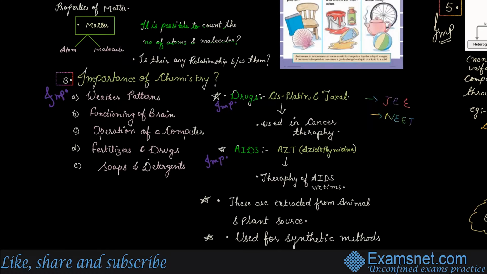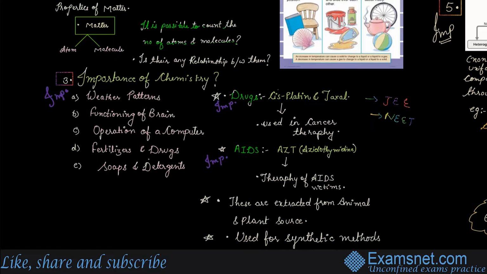Okay, so cisplatin is a drug, and Taxol. It is used in cancer therapy, right? So if somebody asks you which drug is used when you talk about the importance of chemistry, there is cisplatin, with a structure in cis form and trans form. I'll be teaching you this particularly in coordination compounds. Cisplatin and Taxol are two drugs used in cancer therapy.